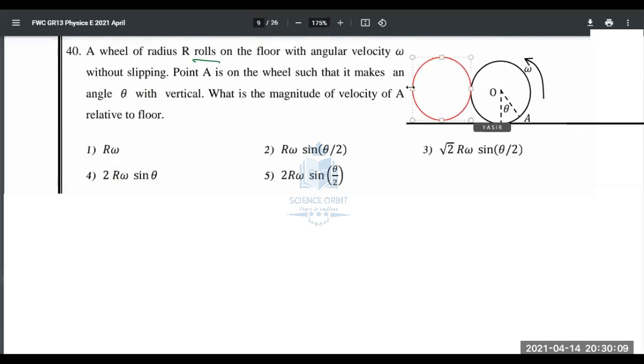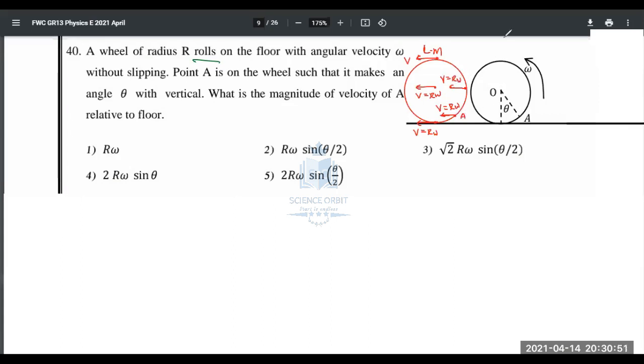When linear motion happens, every point in this wheel will be moving at the same velocity. For linear motion, I'll be using red color. The point in question is this point A. Due to linear motion, point A will be moving in this direction with V, and that V is equal to R omega. Every point due to linear motion has the same velocity, and the center of mass also moves with V equal to R omega. But these other points are not important. Our point of consideration is point A.